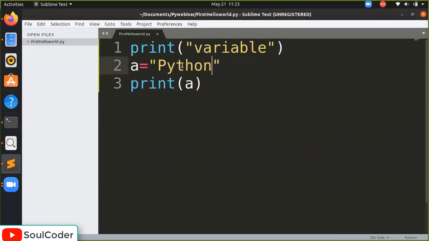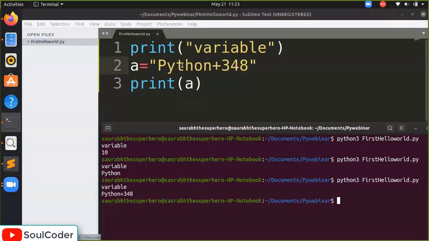So you can also store any number in it as it is. It will be a box for anything you are doing. It will be a box for you.